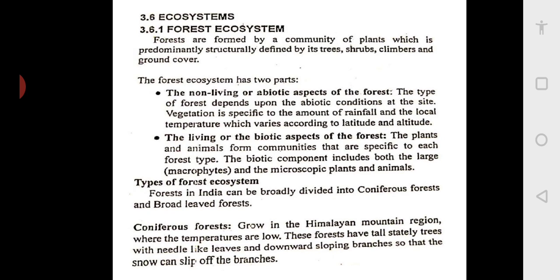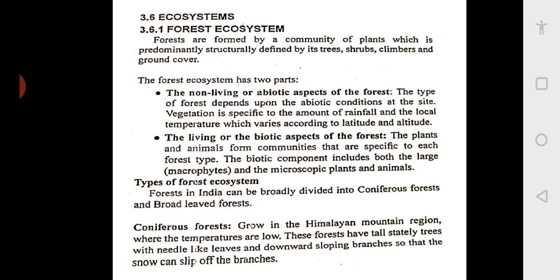Then comes the living or the biotic aspects of the forest, where you can see small animals as well as large animals. Small ones you can see are rabbits, frogs, all the small animals, and big animals also, herbivorous as well as carnivorous animals like lion, tiger, wild buffalo, cows, wild hen, all these things you will find in the biotic aspects of the forest.